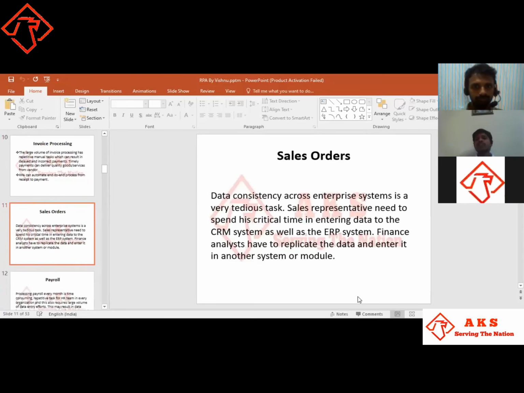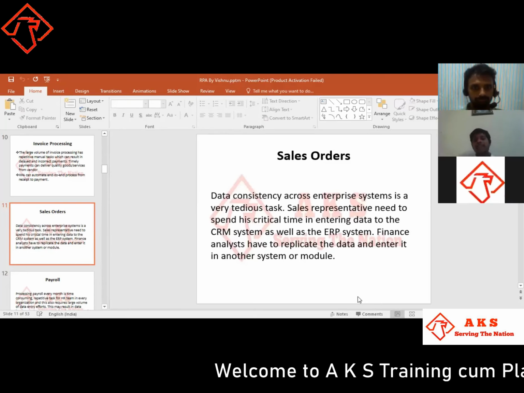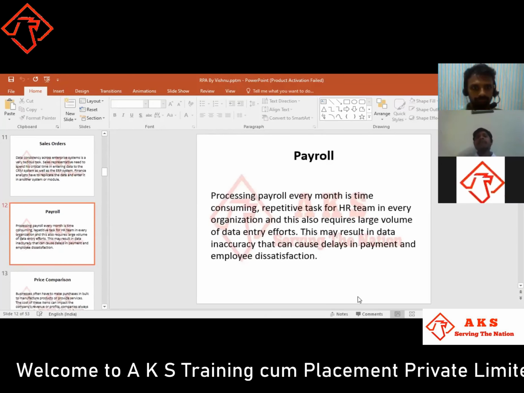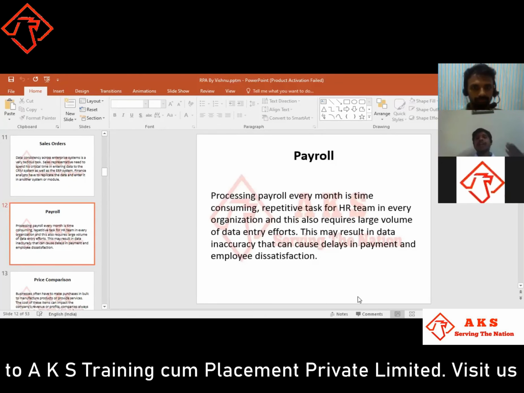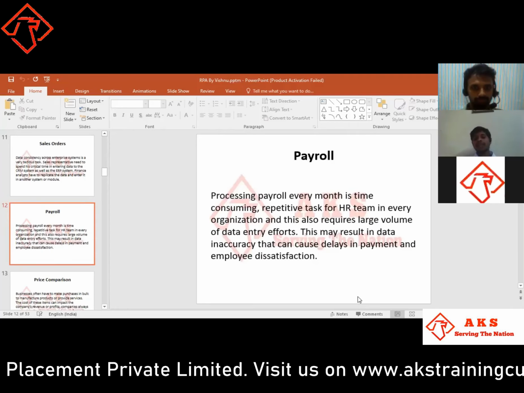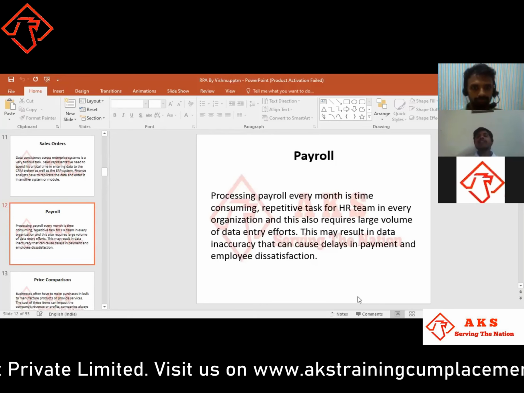Sales orders, sales, are nothing but many modules, like when I want to buy many modules in enterprises. Take examples like DMart or many online shopping stores. They just scan the device, whatever they get, and keep it there. The data will be entered automatically, filed, and a final receipt is given. Payroll, the same thing which we have discussed. The HR team needs to analyze the total amount that should be given every month in the concerned systems, and that will be done.